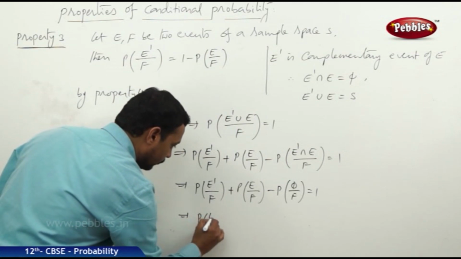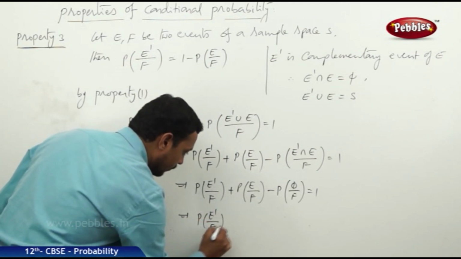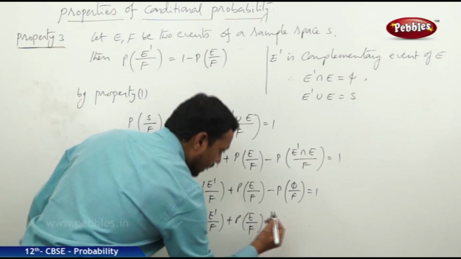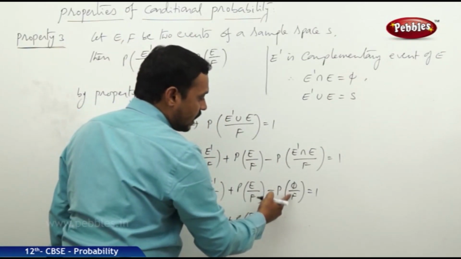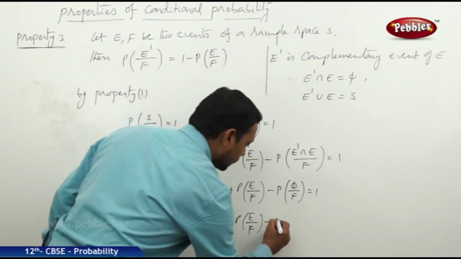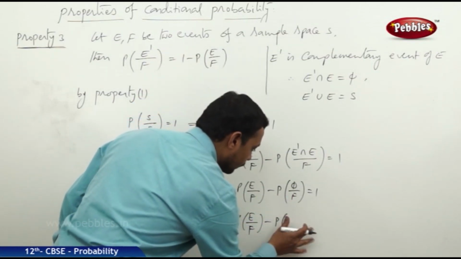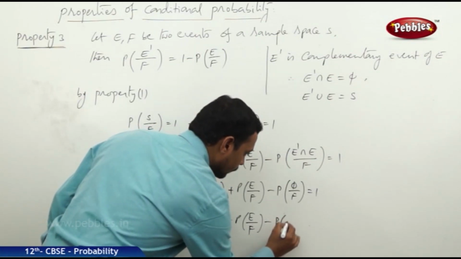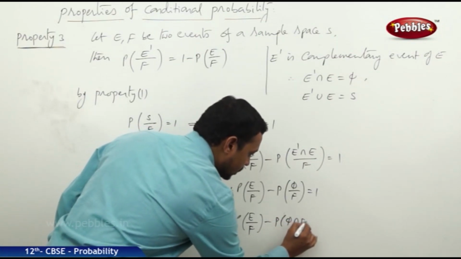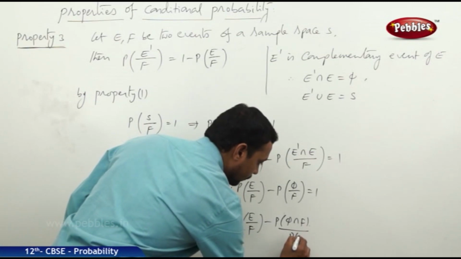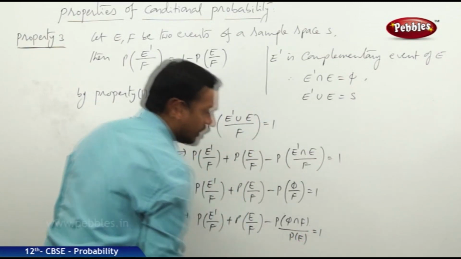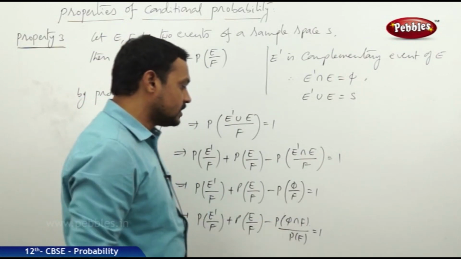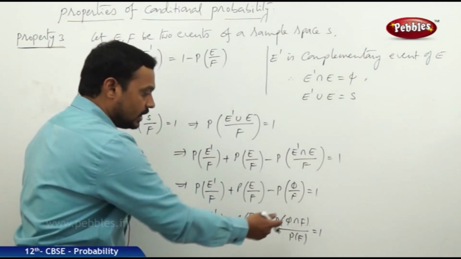Now this is P of E dash by F plus P of E by F minus, what is phi by F? It can be taken as probability of phi intersection F by P of F is equal to 1. Now the intersection of null set with F is always the null set, empty set.